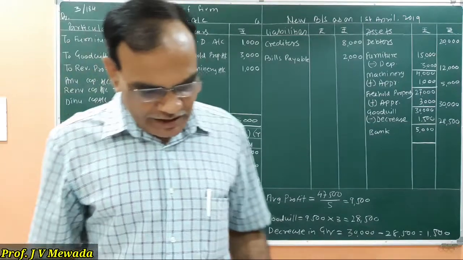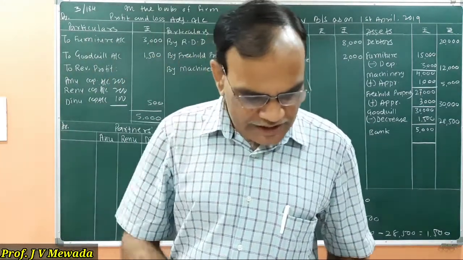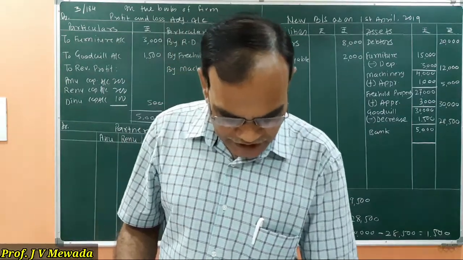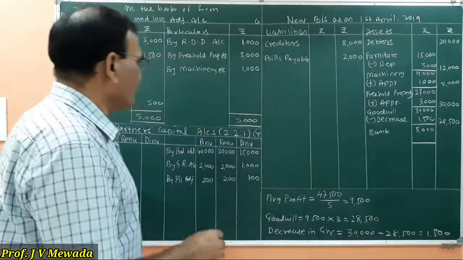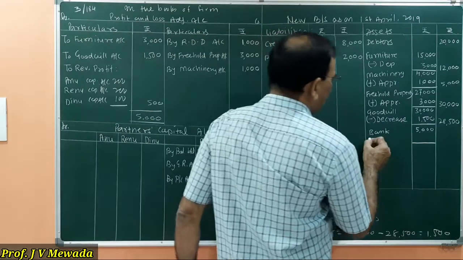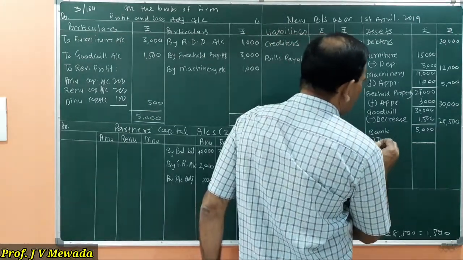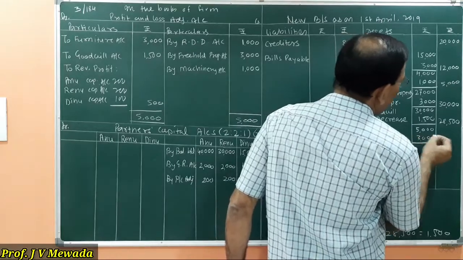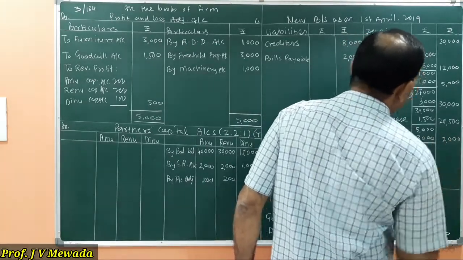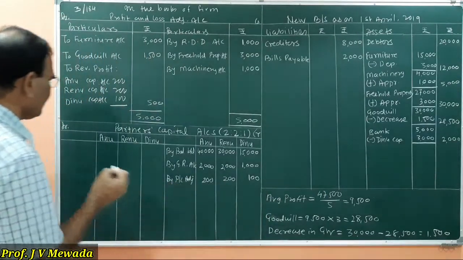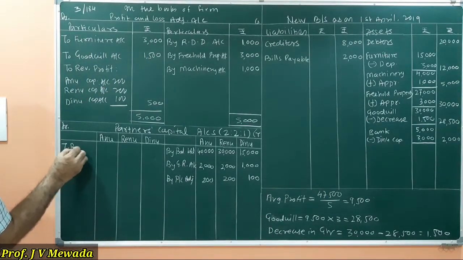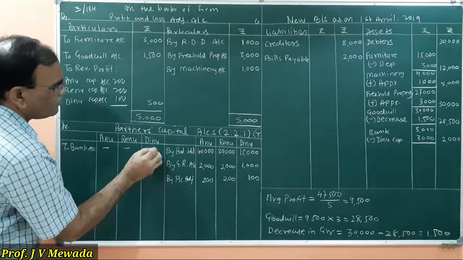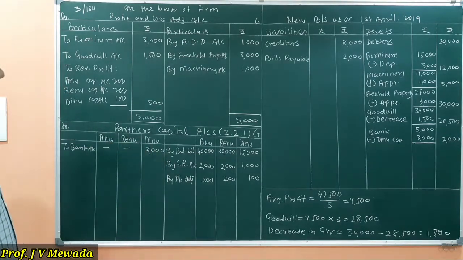Okay. Now who is retiring? Dinu is retiring, and we are told that Dinu is given rupees 3,000 by check. So we'll give the amount, and reduce Dinu's capital by 3,000, and here we'll write to bank account 3,000. Okay.